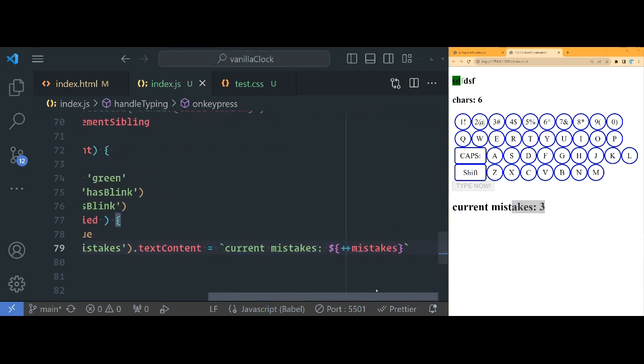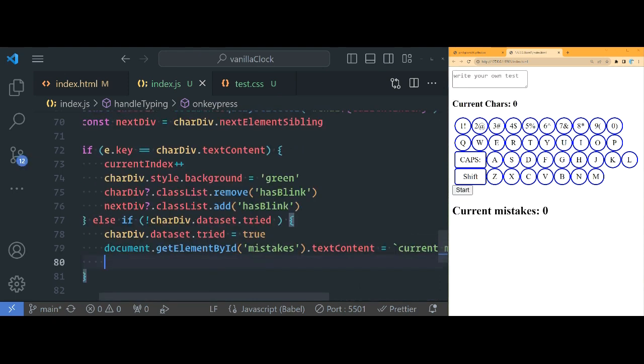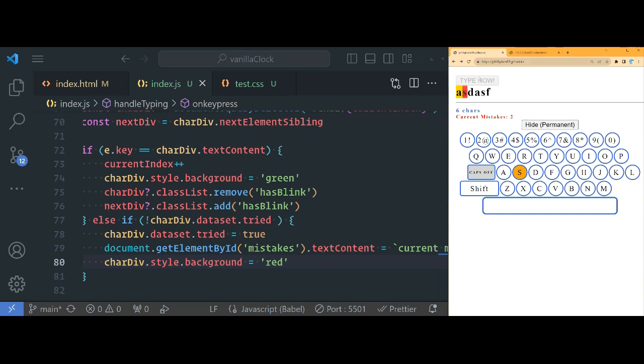Okay, all right. So now here is where you can also say, let's do char div style background is equal to red. Okay, so now we're almost done. Let's try the default. See? So now we have the red, and if we fix it, it turns to green. But how do we make it so that if you miss a character and you fix it, it turns to yellow, like in the finished product? So let's say I missed this F, and then I fix it, it turns to yellow. How do we do that?